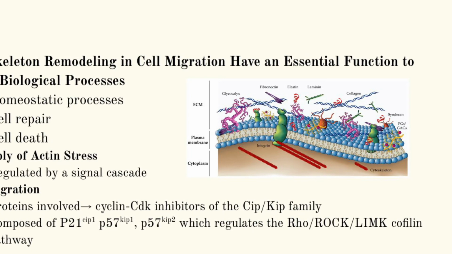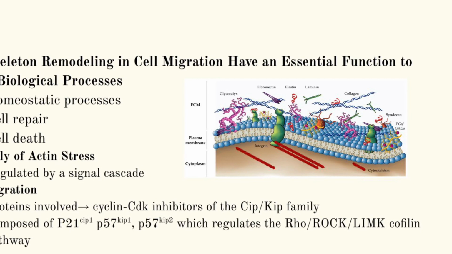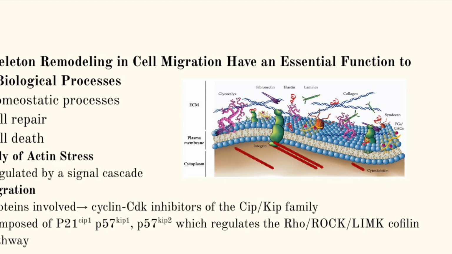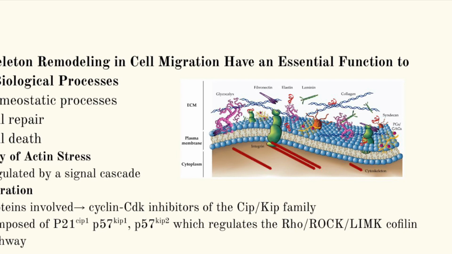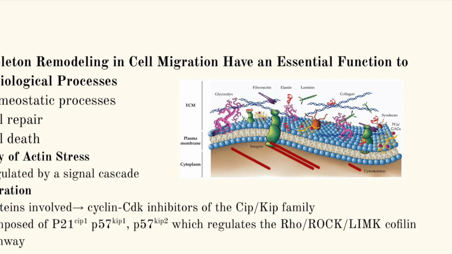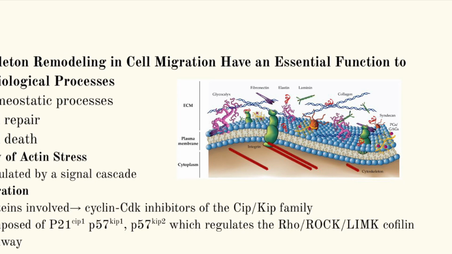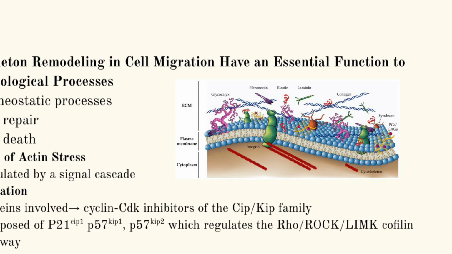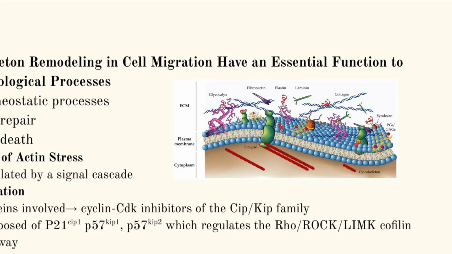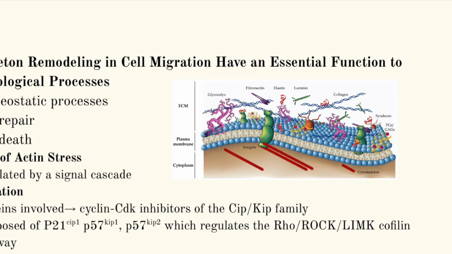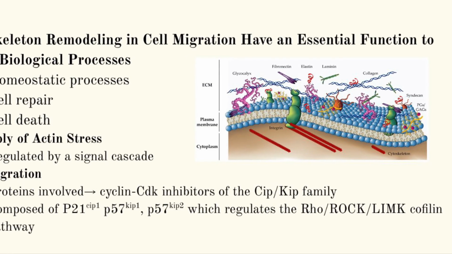A CDK inhibitor, which is a cyclin-dependent kinase inhibitor, is any chemical that inhibits the function of CDKs. They are used to treat cancers by preventing proliferation of cancer cells. The CIP and KIP families are types of cyclin-dependent kinase inhibitors that are involved in regulating the cell cycle. These CDK inhibitors help regulate the Rho/ROCK/LIMK/cofilin pathway by decreasing the actin stress fibers, which then causes the increase of migration, invasion and metastasis in different cell types.